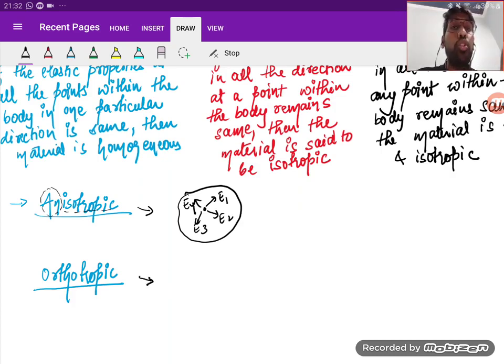Next, if I take orthotropic, so what does ortho mean? Perpendicular direction, right? So obviously here also we are talking about the perpendicular direction.